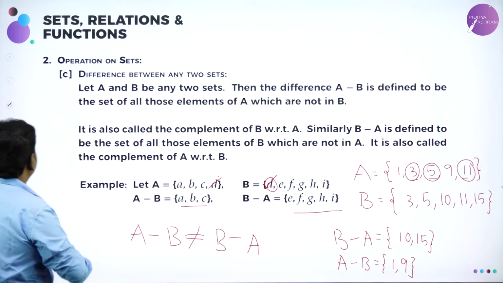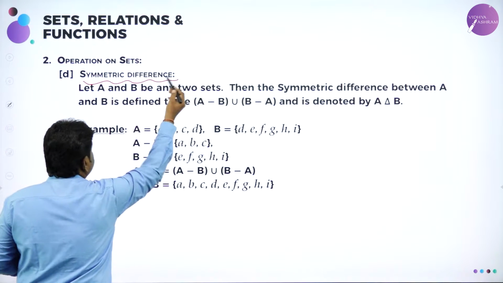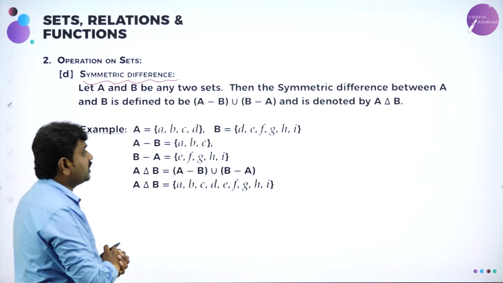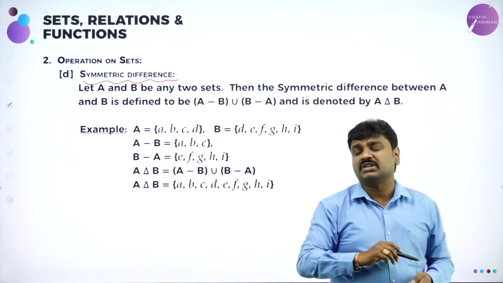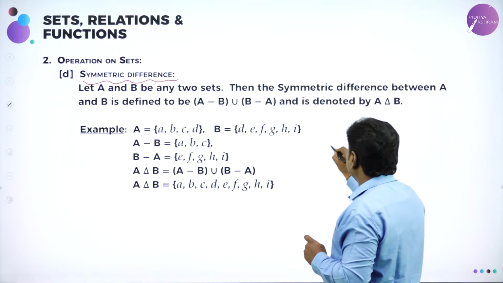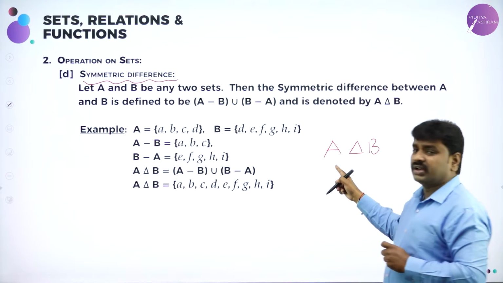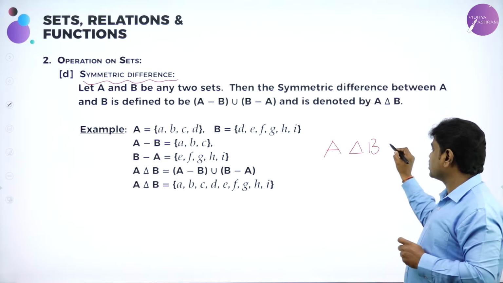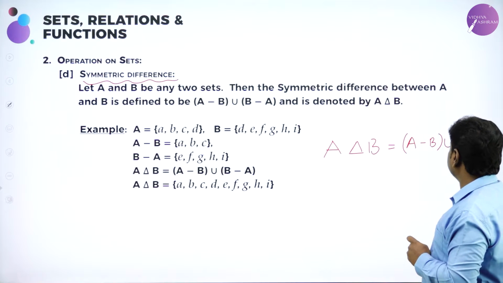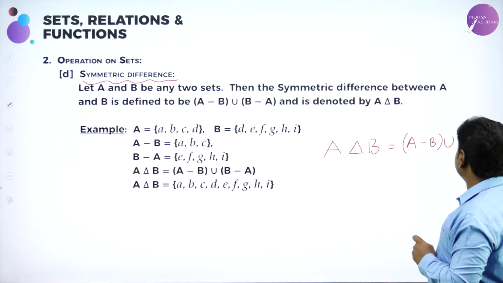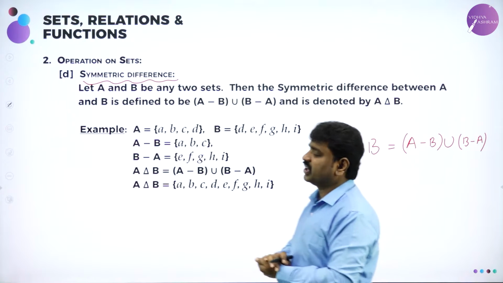Now, going ahead, symmetric difference, very interesting and important. Symmetric difference means it is a union of A minus B and B minus A. My dear students, A delta B means symmetric difference of A and B. How to read this? A delta B means, interesting, it is A minus B union B minus A. You do A minus B separately, then you do B minus A separately and combine them, then you will get the symmetric difference.